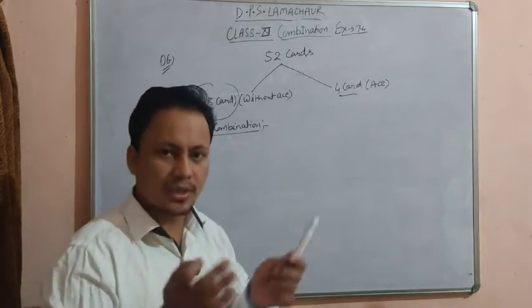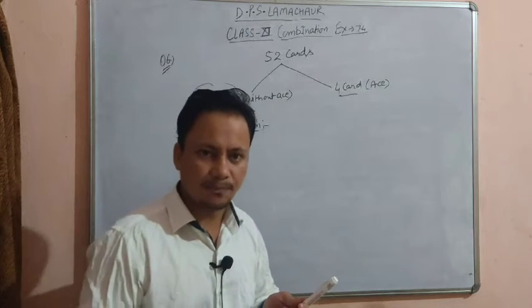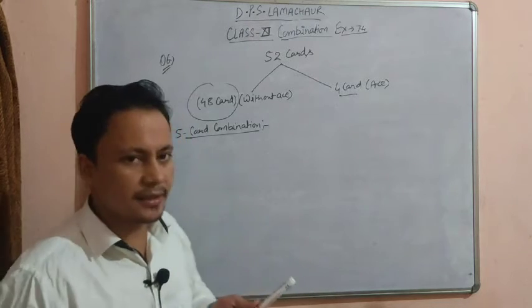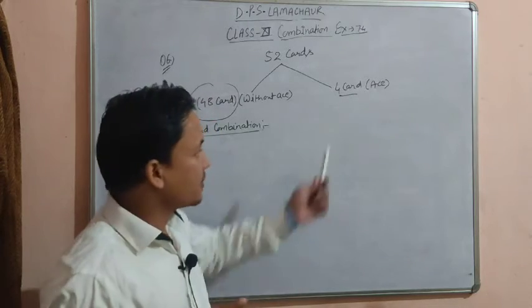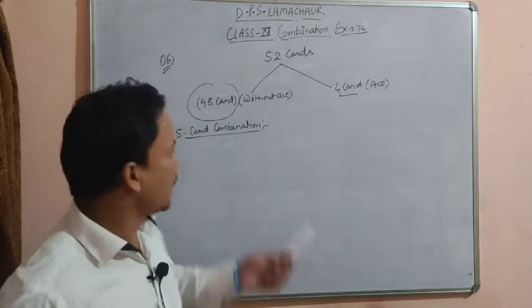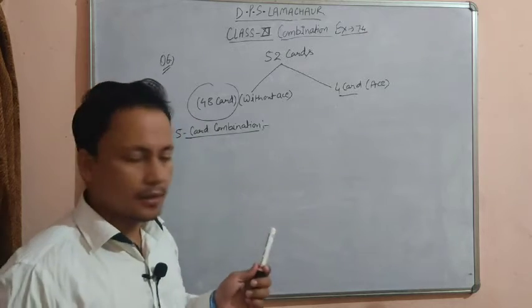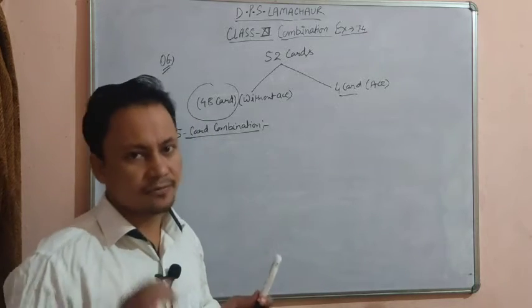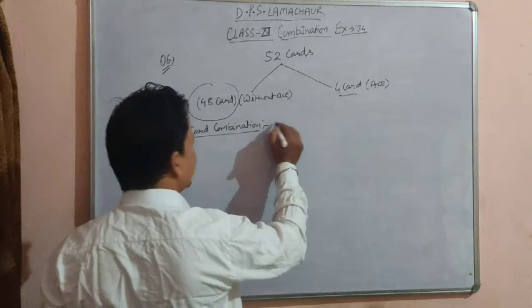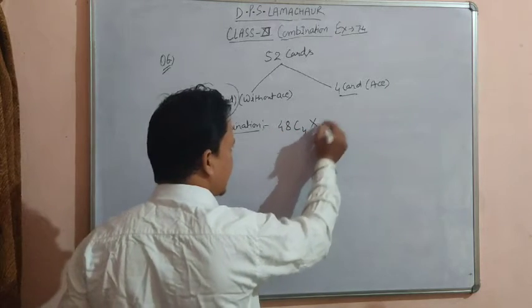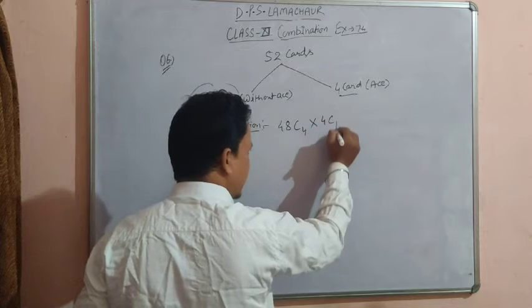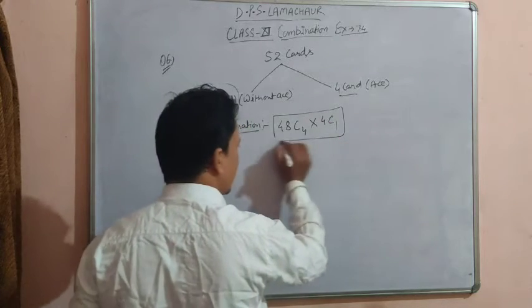ठीक है, क्योंकि टोटल कितने होते हैं? 4 इक्के होते हैं ना. एस का मतलब होता है इक्के. So there are 4 aces in a 52 card deck. Out of 4 aces we have to select one, and out of the given 48 cards without ace we have to select 4. So the selection will be: out of 48 cards select 4, multiplied by out of 4 aces select 1 ace. So these are the number of combinations.